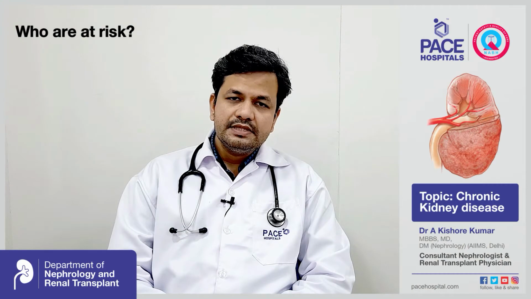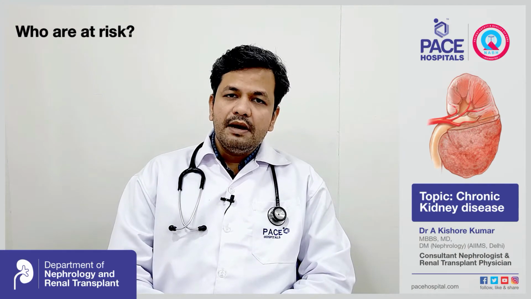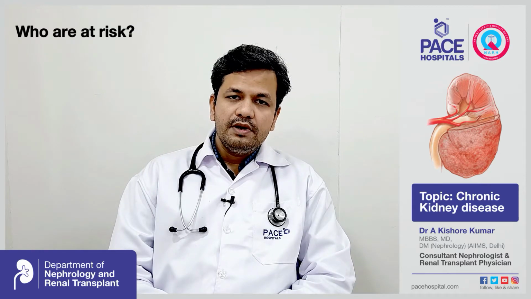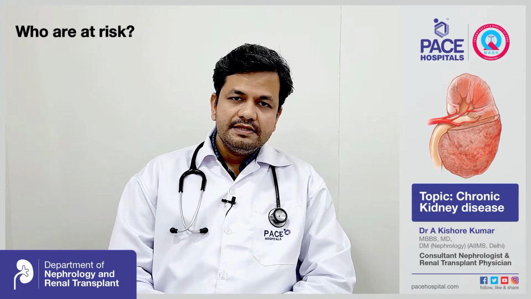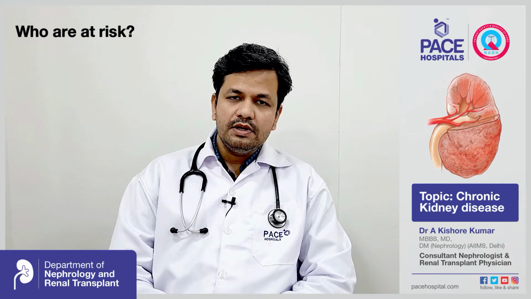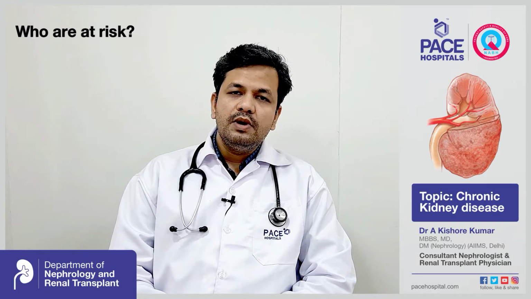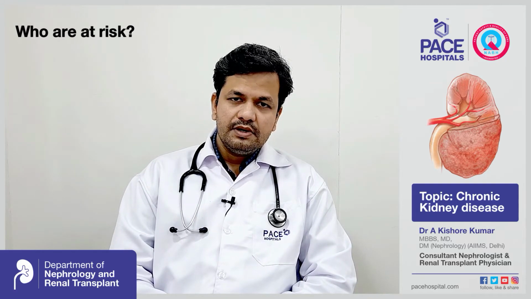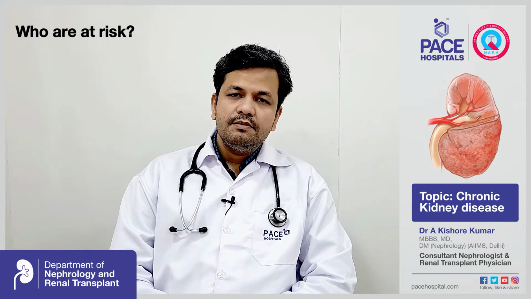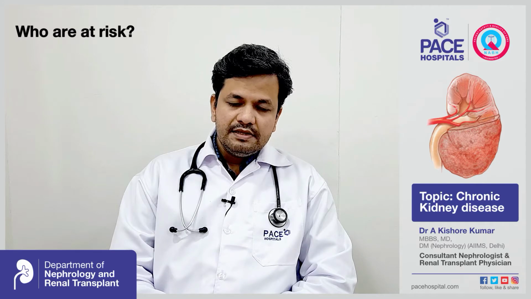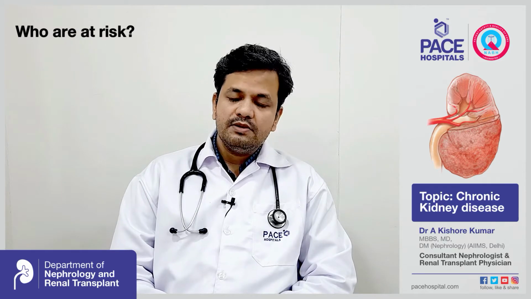Chronic kidney disease or CKD can affect any person in life at any time, but some people are more prone to it. Like I have told, patients who have diabetes and hypertension, if they are uncontrolled, are more prone to chronic kidney disease. Or patients who have a familial history of chronic kidney disease. In these patients, because of the genetic abnormalities which run in the families, they are also more prone, and further generations can also be affected.